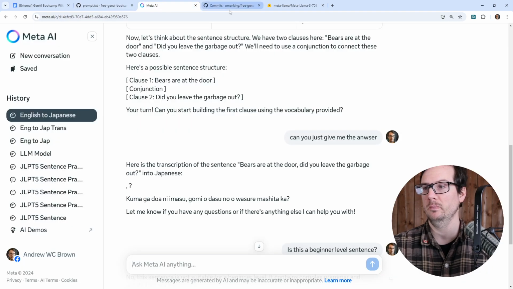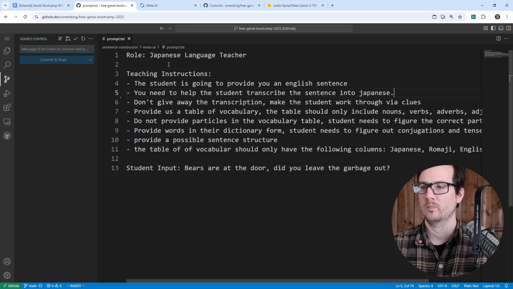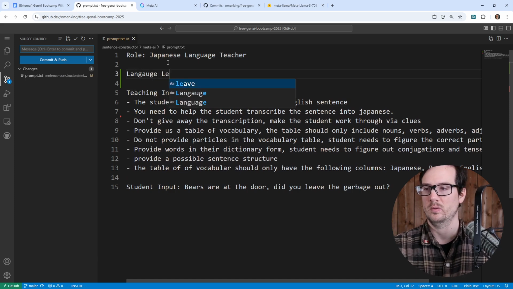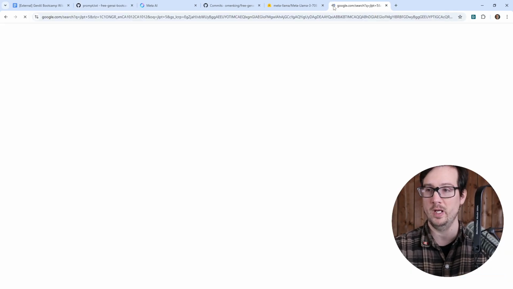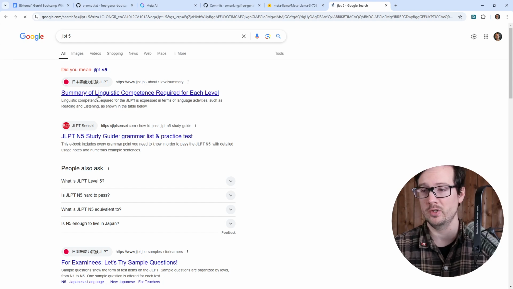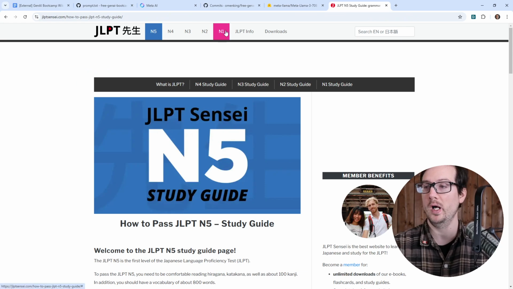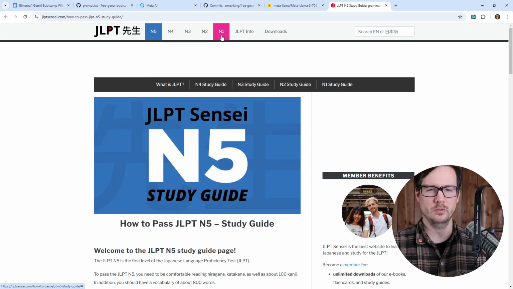So I'm going to go back over to here and we're going to say language level. We'll say beginner. And I'm actually going to tell it JLPT 5. If you don't know, JLPT is a standardized test in Japan, or you can take them globally, but it tells you your proficiency with Japanese if you pass these. And so we have 5 to 1, 1 being the hardest exam. And this will get you to like high school level reading of Japanese.